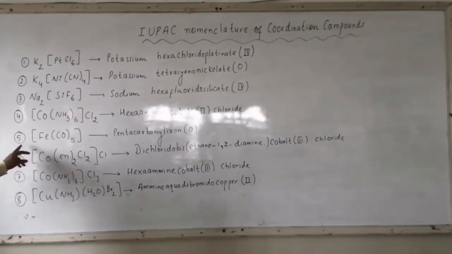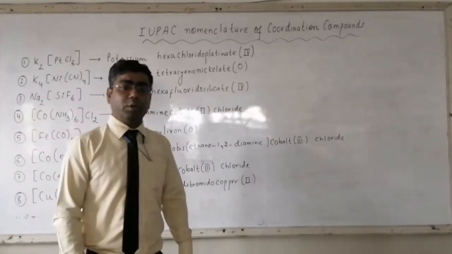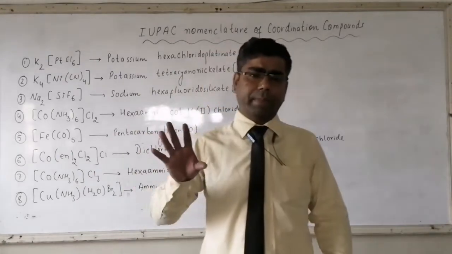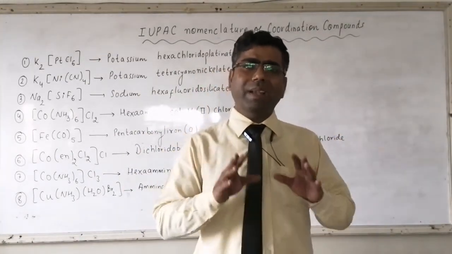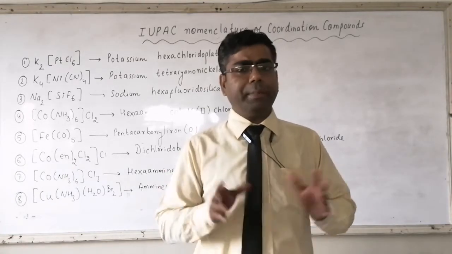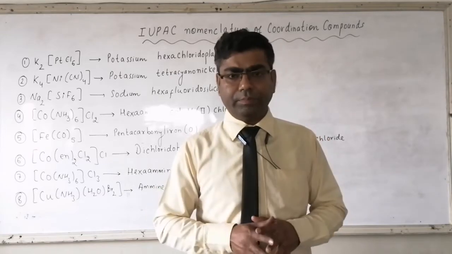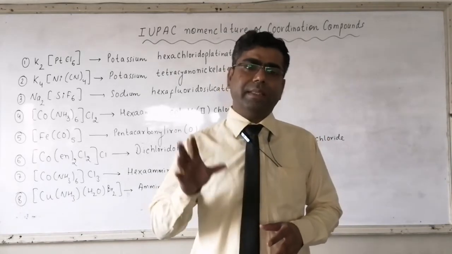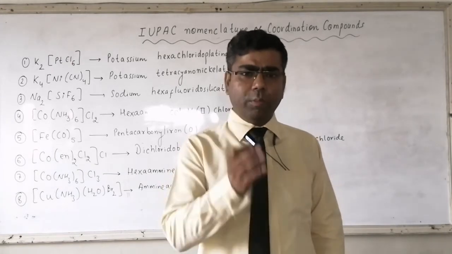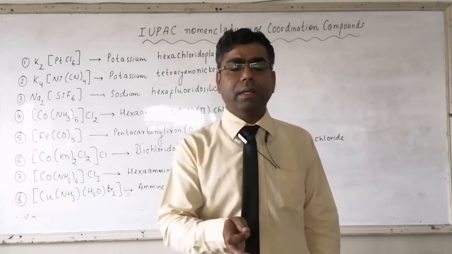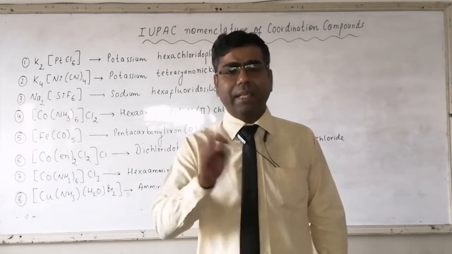Then we have number 5, Fe(CO)5. CO is carbon monoxide. Remember, whenever homoleptic complexes are provided, homoleptic, where only one type of ligand is there. When only one type of ligand is there, then the complex is called a homoleptic complex. If the homoleptic complex contains neutral molecules as a ligand,